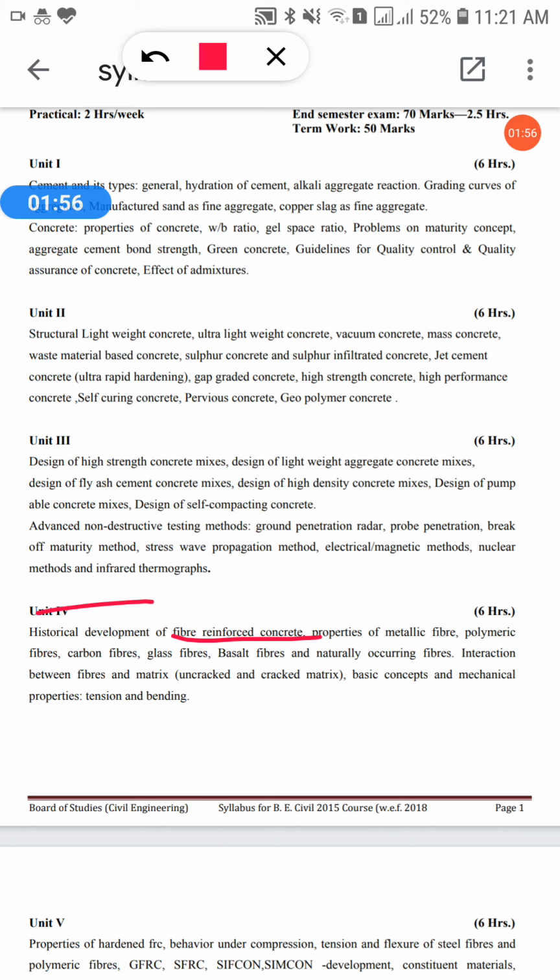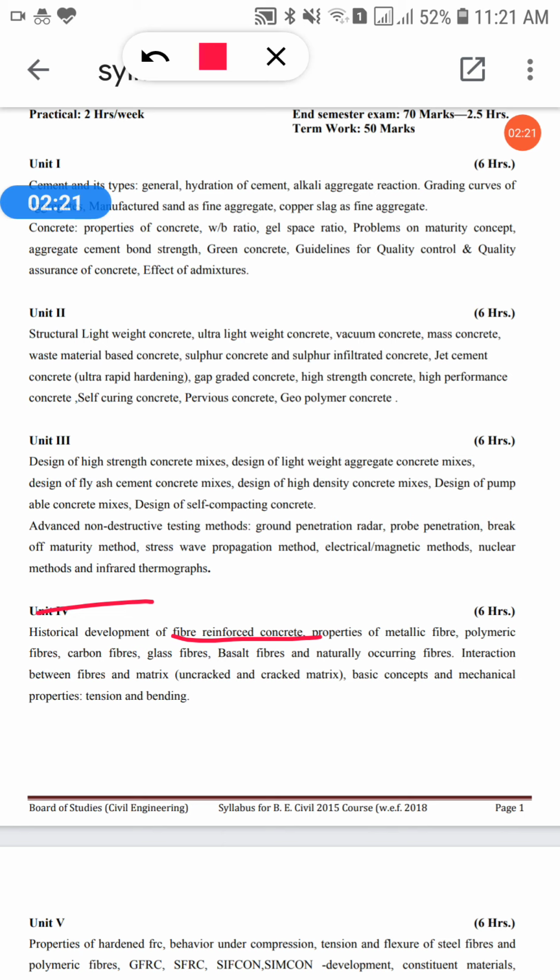Then properties of metallic fiber. Metallic fiber is one category of fiber. Then polymeric fibers, carbon fibers, glass fibers, basalt fibers, and naturally occurring fibers. Interaction between fiber and matrix, basic concepts and mechanical properties, tension and bending. So this we have to cover in this unit.